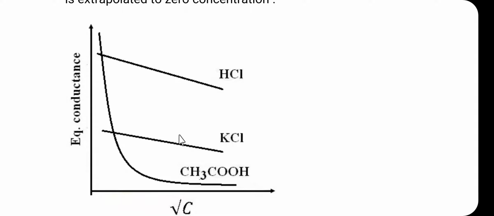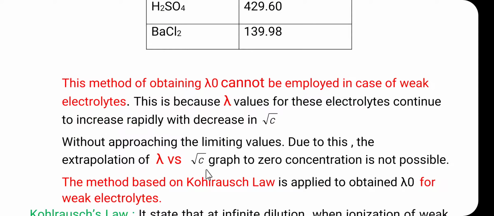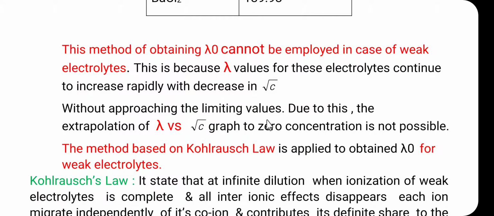The same method which we used for the strong electrolyte is not used for the determination of lambda infinity of the weak electrolyte such as acetic acid, without approaching the limiting values. Due to this, the extrapolation of the lambda versus under root c graph to 0 concentration is not possible.